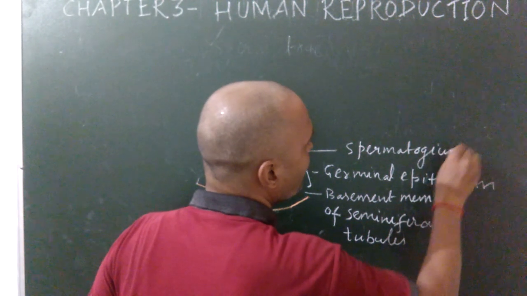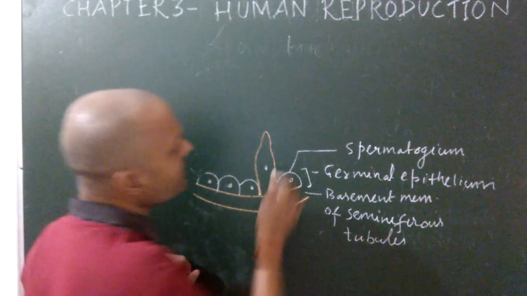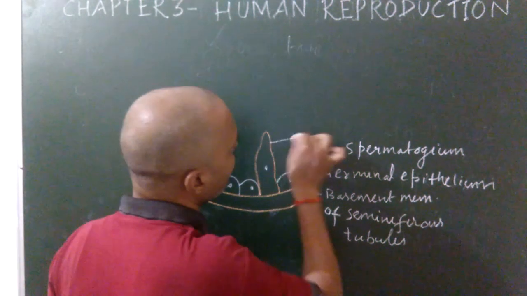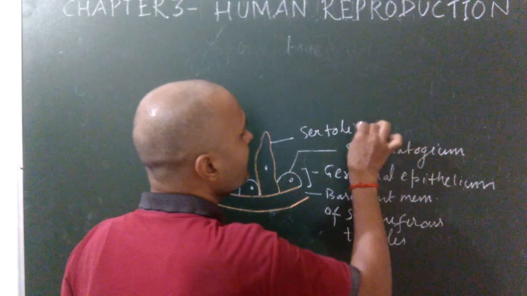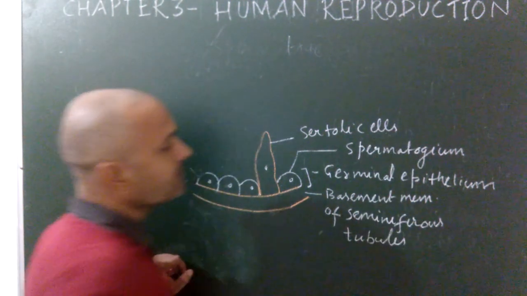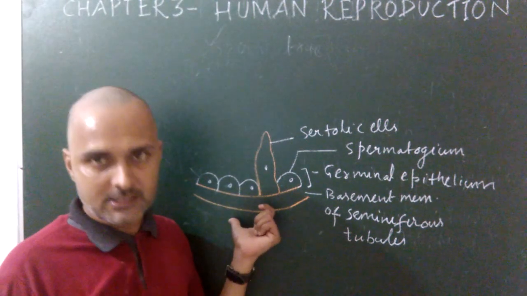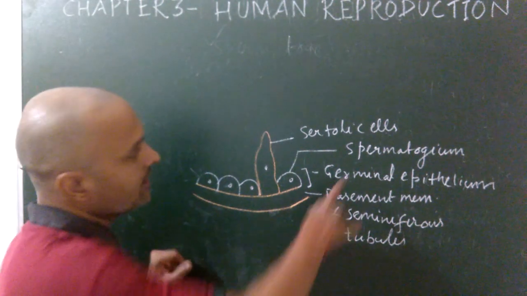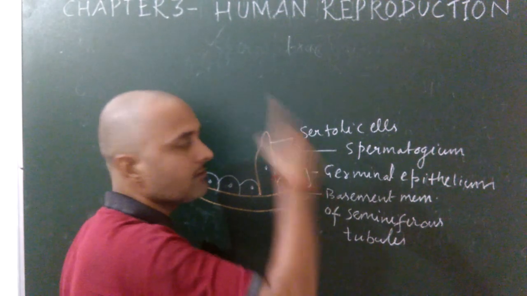Spermatogonium, also known as the male germ cells. And some cells are taller in size, known as Sertoli cells. How many types of cells are present inside the seminiferous tubules? There are two types of cells. The male germ cells known as spermatogonium, and the second one is taller cells known as Sertoli cells.